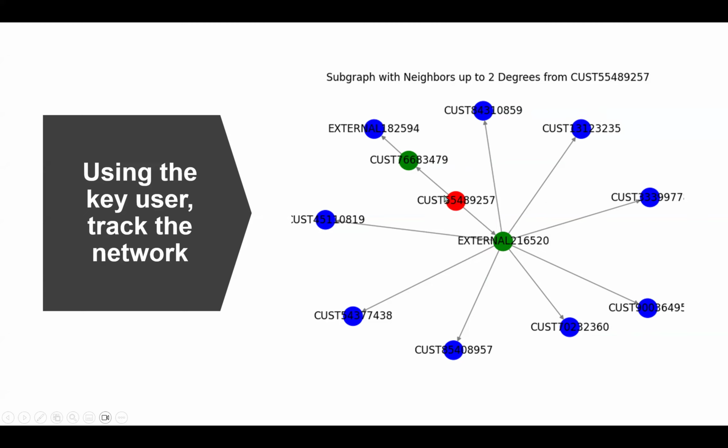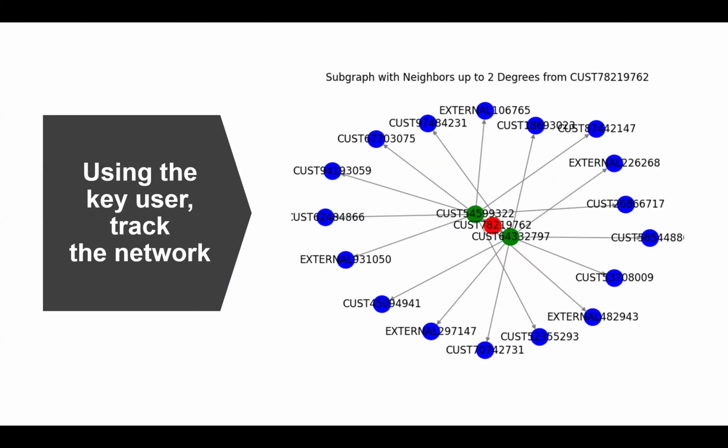By using this network representation, we are able to define who is a suspicious client, as in this graph, one node has spread the same amount of transactions to many customers, which is very suspicious. And by using this, we'll be able to define who is the money mule, who is the bad actor in this transaction. And then finally, we'll be able to reveal the network of suspicious transactions, including wildlife animal trafficking.